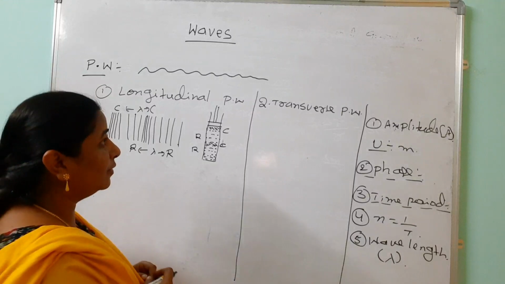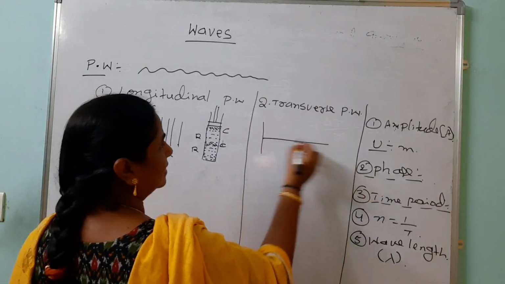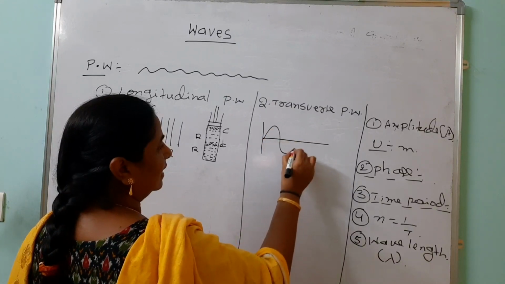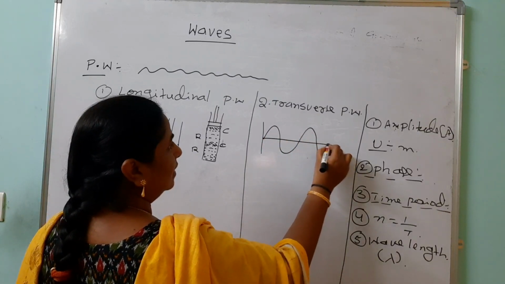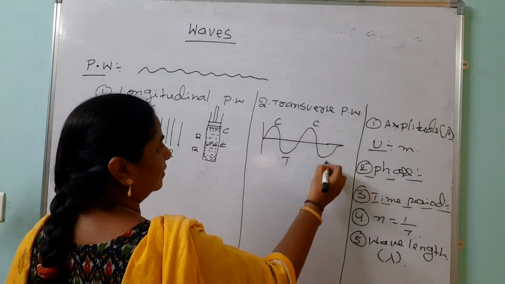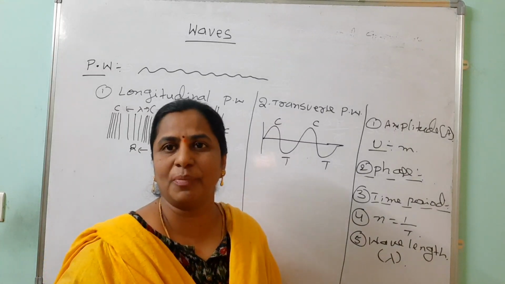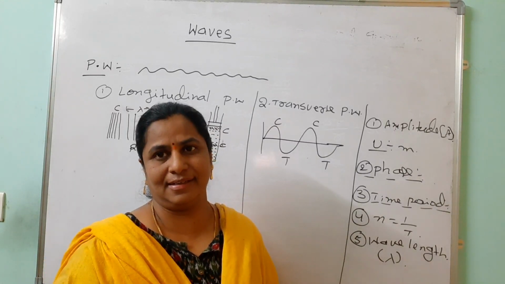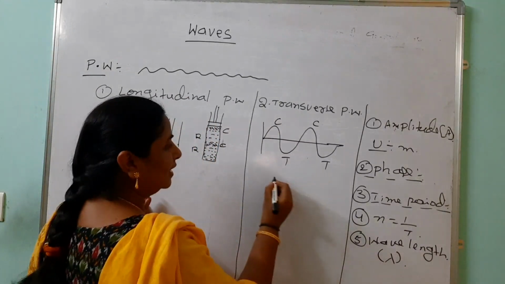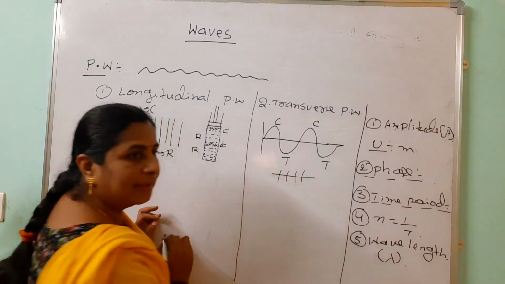Like that, for the transverse progressive wave we can show it like this. This is the crest and trough. It forms alternate positive pulse and negative pulse, crest, trough, crest, trough. But the direction of propagation of the wave is perpendicular to the vibrating particles. Just observe that if the wave is propagating, molecules vibrate like this, perpendicular to it.